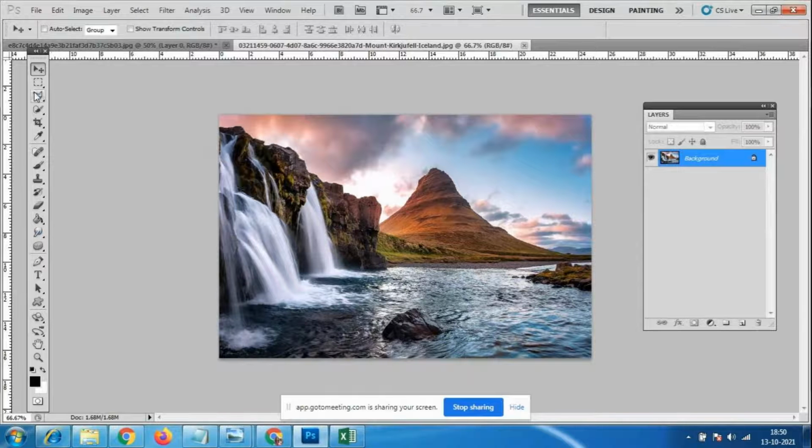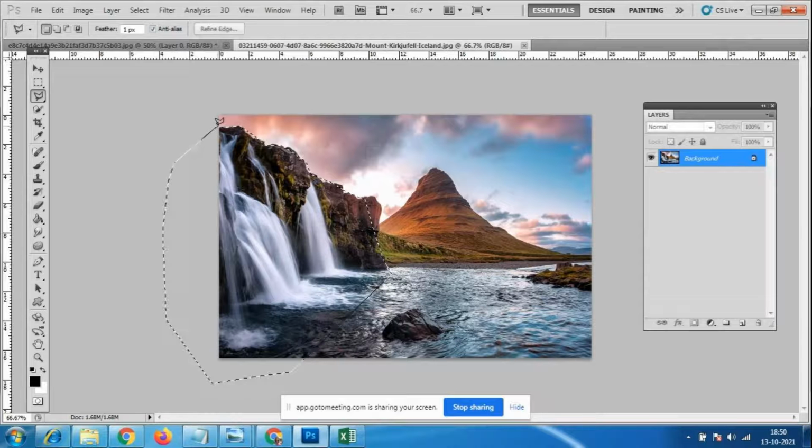Again, here I cannot use the eraser tool or magic eraser tool. I have to use the polygonal lasso tool. Polygonal lasso tool means I have to cut only this much part. I want only this much, which can merge with this layer. So I will select with this polygonal lasso tool only this hill or this waterfall, only this much I need. So I am selecting this much.